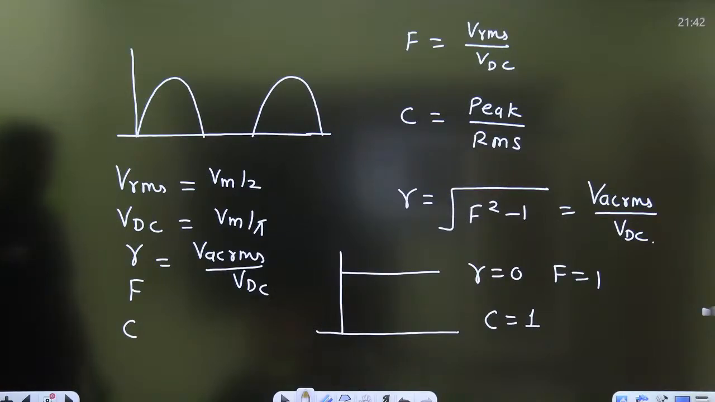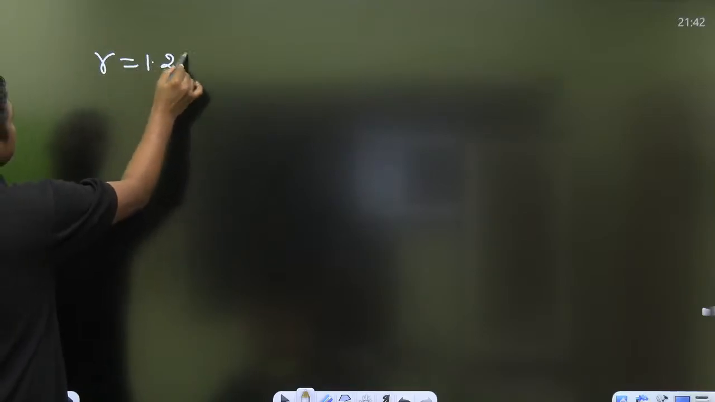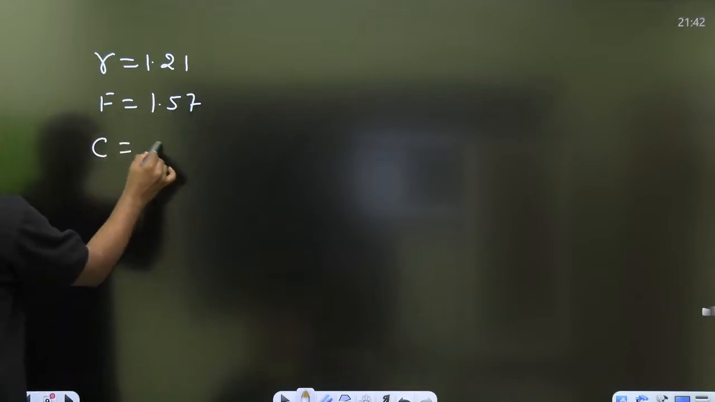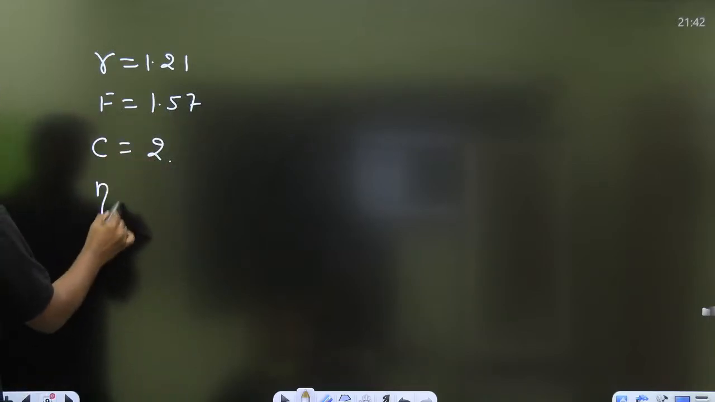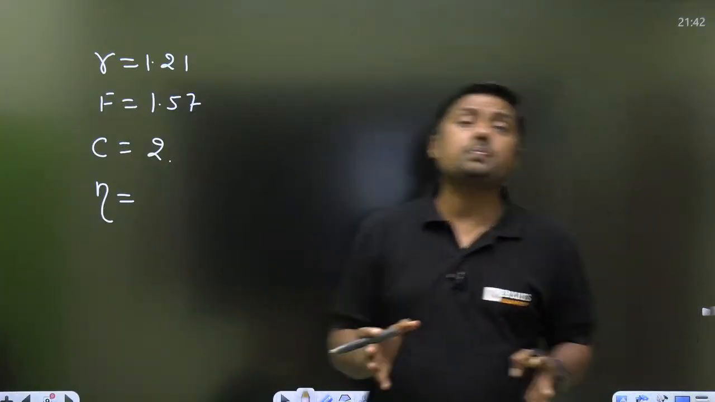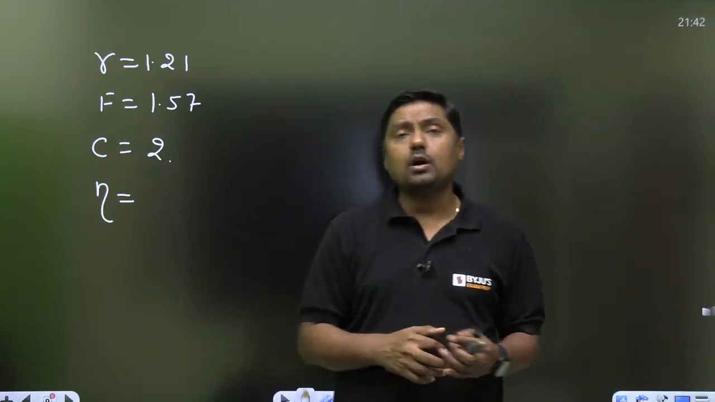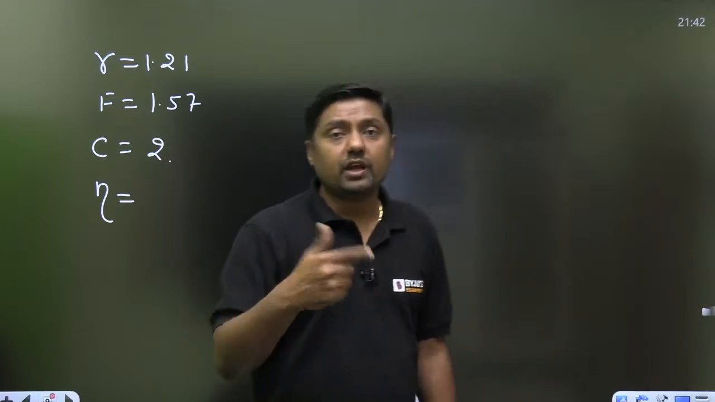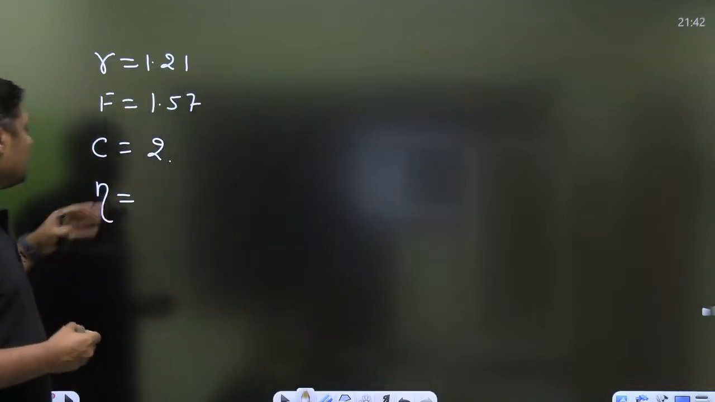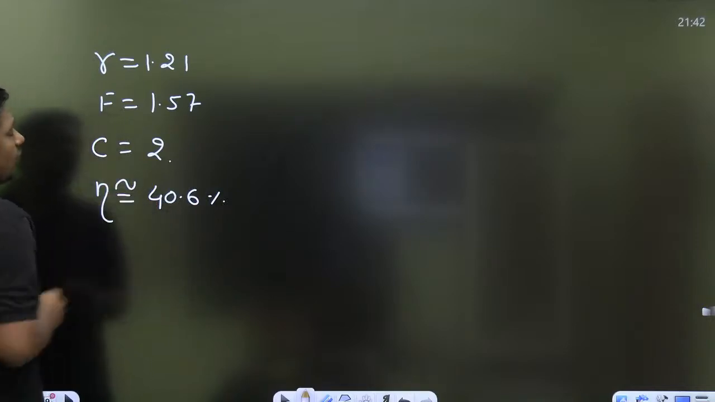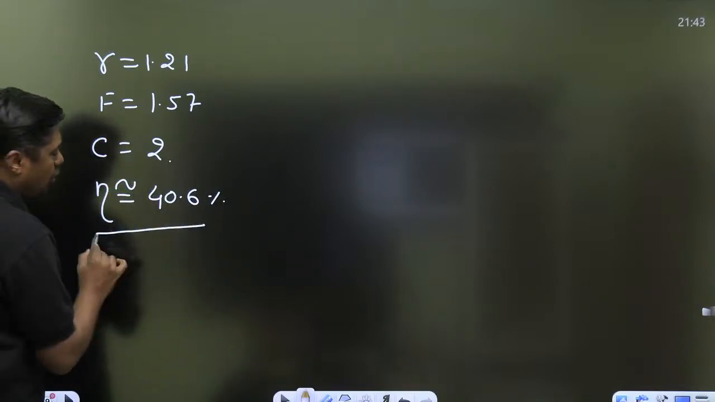Now for half wave rectifier, ripple factor is 1.21, form factor is nearly equal to 1.57, crest factor is 2. Rectifier efficiency, output DC power upon input AC power. That is another important formula. How much percent of AC signal is converted into DC when we are using some rectifier, and this efficiency is 40.6% nearly. For half wave rectifier, it is very low.